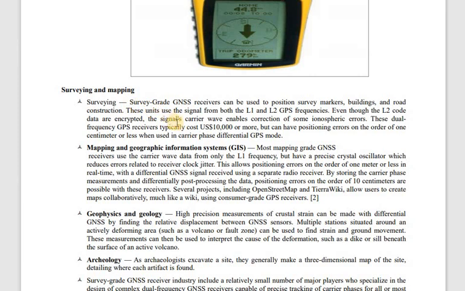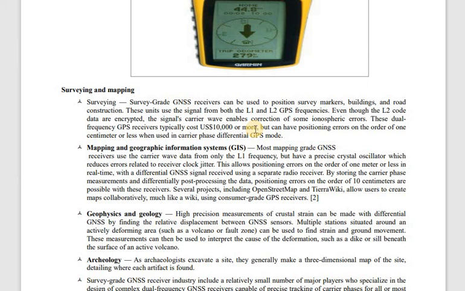These units will be using both the L1 and L2 signals, that is, the pseudo random codes, which are GPS frequencies, very important for the generation of the GPS signal. Even if the L2 code data are encrypted, the signal carrier wave enables the correction of some ionospheric errors. We have already seen what the errors are and how we are going to remove them. The carrier signal has the capability to remove those errors, which may occur due to atmospheric effects, one of them being the ionospheric error. So this is how you will be using it.